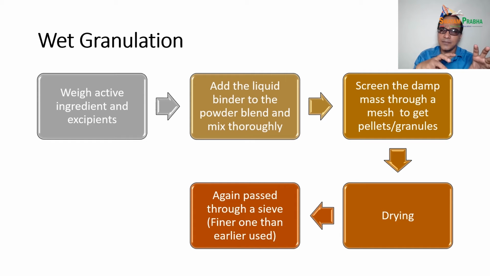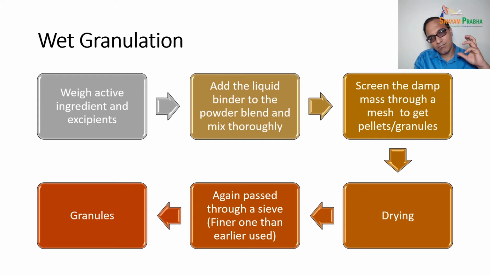Again, it is passed through a sieve, which may be finer than the one used earlier, and the outcome will be the granules. So this is the overall process of wet granulation, in which we are wetting the powder with a liquid binder and then sieving it twice, and then the granules are formed.